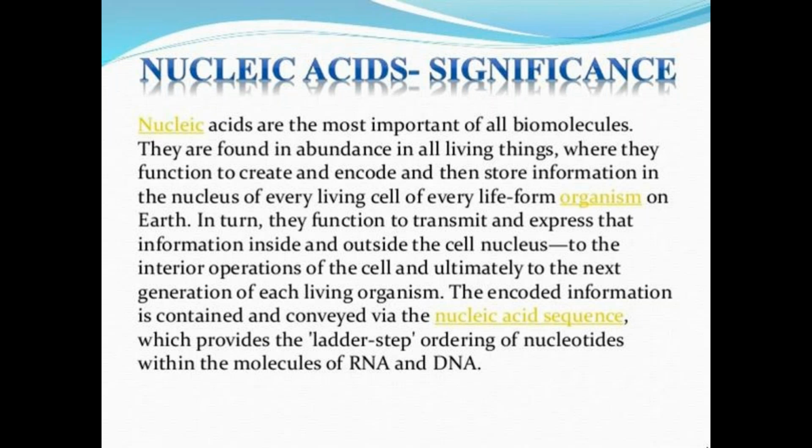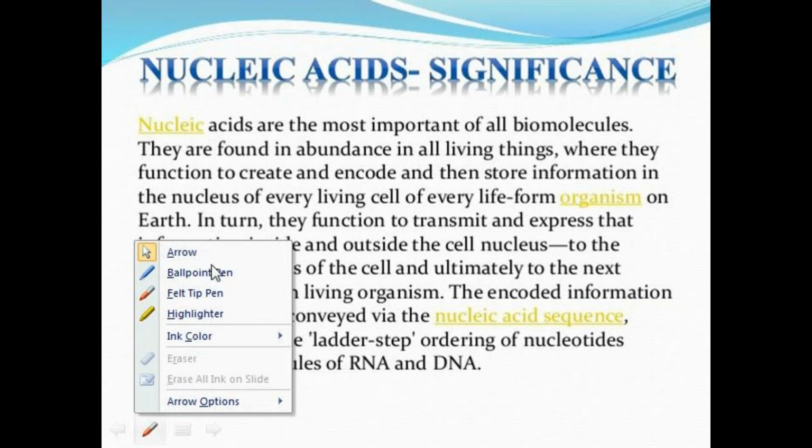Here, the transmission of character is encoded by cytoplasmic genes, majorly in mitochondria and chloroplast. Okay, here we are discussing nucleic acid located in the nucleus, mainly responsible for conveying information from one generation to another.